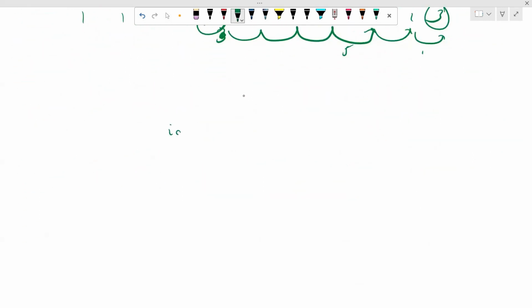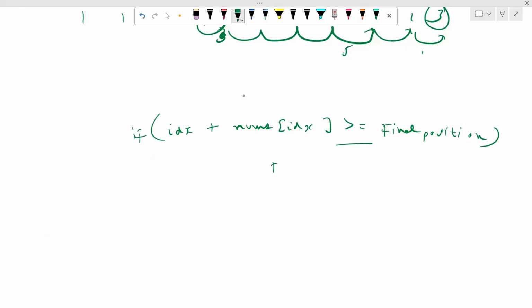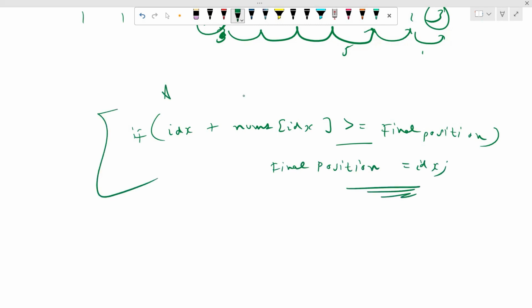If index plus nums of index is greater than final position, right? If this holds true, then we need to modify our final position. This will be index. This is the condition we need to check for modifying our new last index.